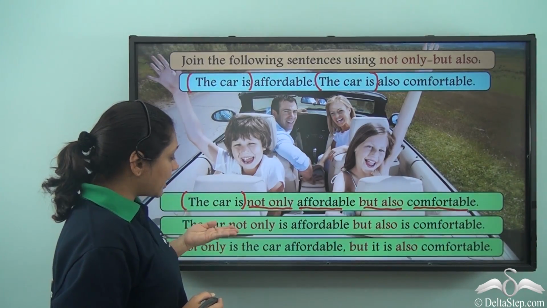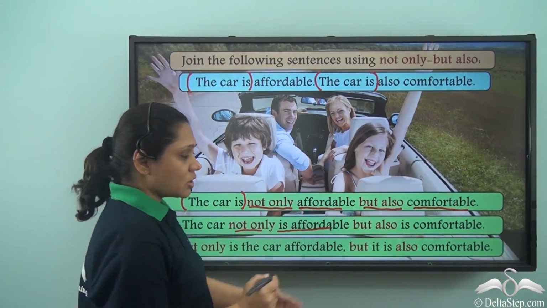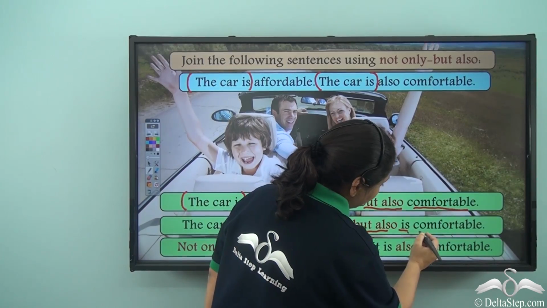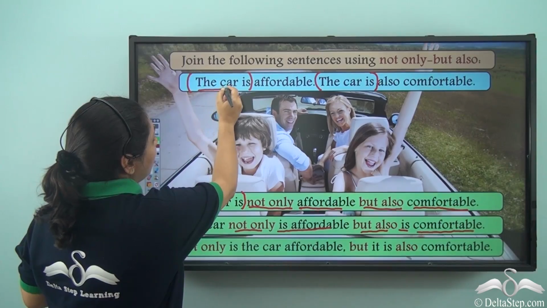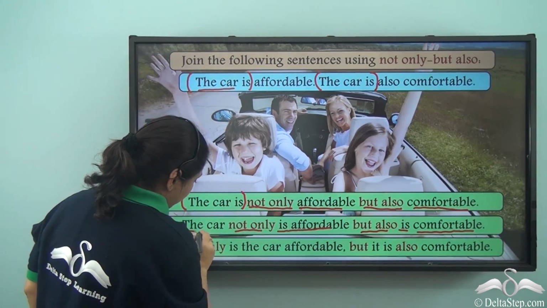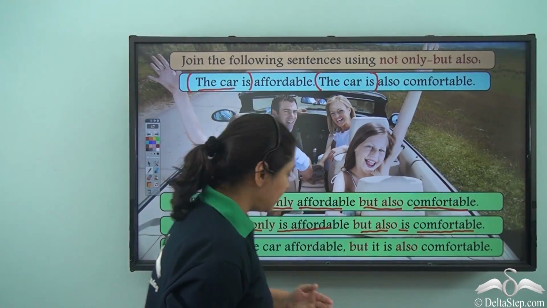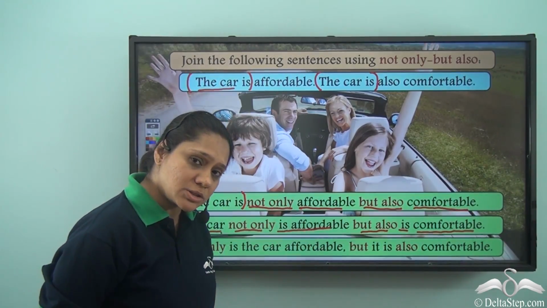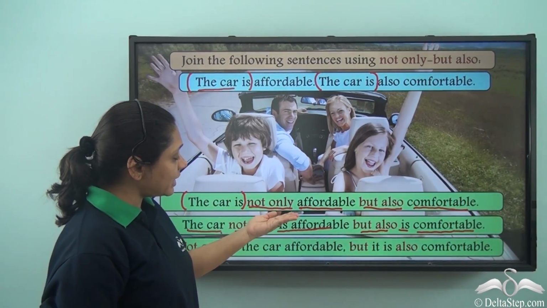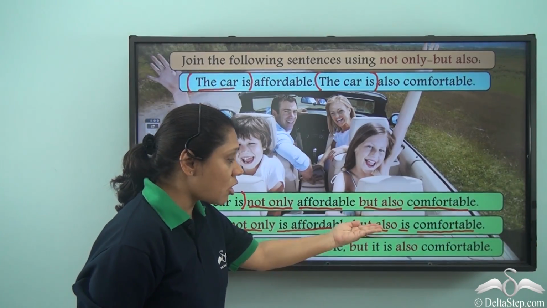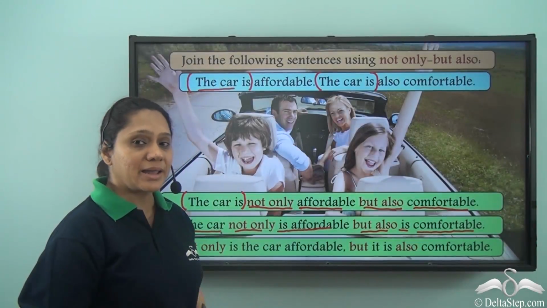We can say the car not only is affordable but also is comfortable. In this case, we have taken only the car common and we have repeated is affordable, is comfortable after not only and but also. In this case, if you would have written the car not only is affordable but is also comfortable, that also would have been correct. How else can we write the sentence?